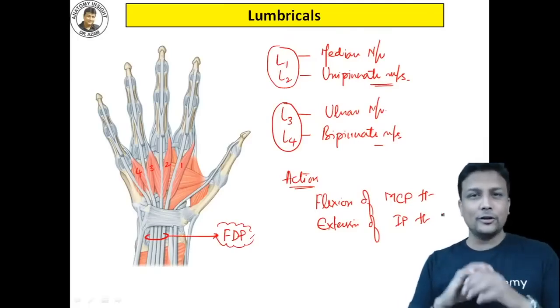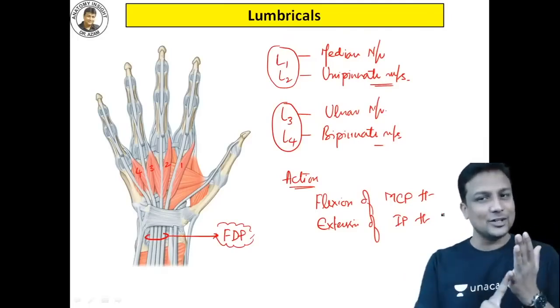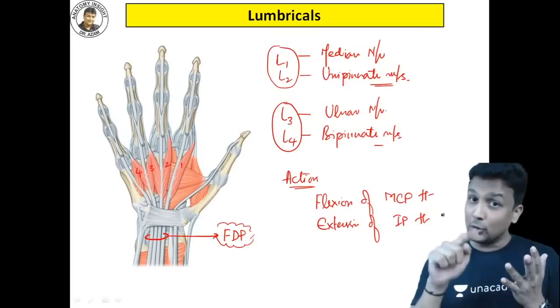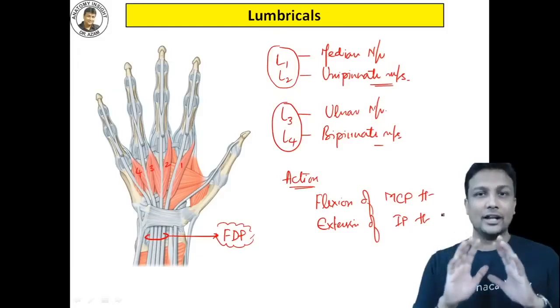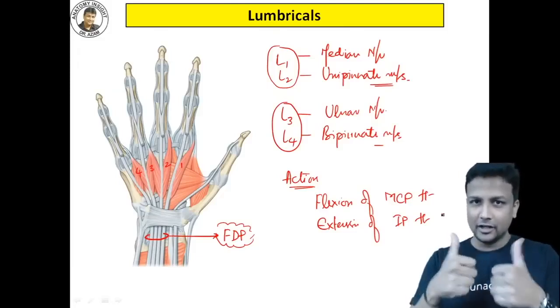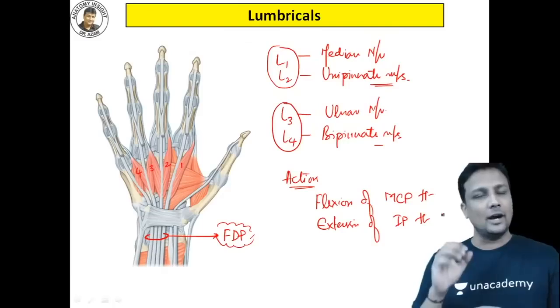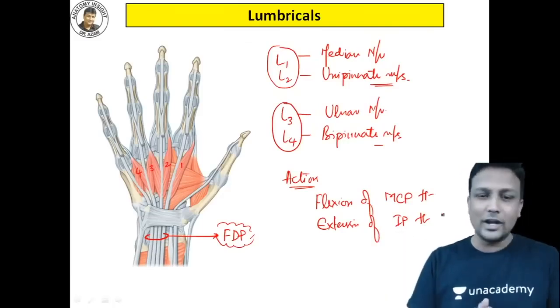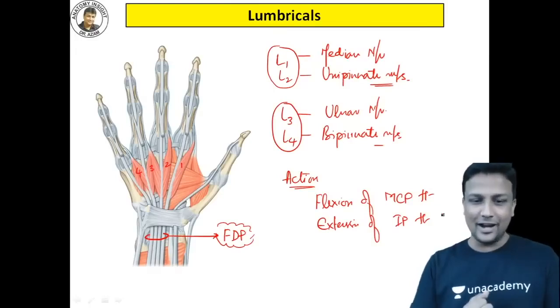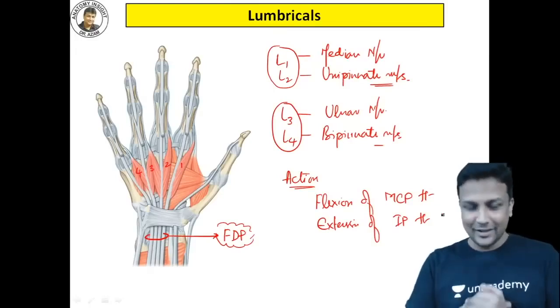So I think all your wishes are fulfilled here right now. I'm done with the action. I'm done with the image, how to identify in the image, and I'm done with the nerve supply. So nerve supply, action, and the image based discussion, everything done. And my students are now ready about lumbricals. Let them ask anything in the MCI exam, FMG exam, guys. We are ready now. Is it okay? We are ready. Done, done, done.